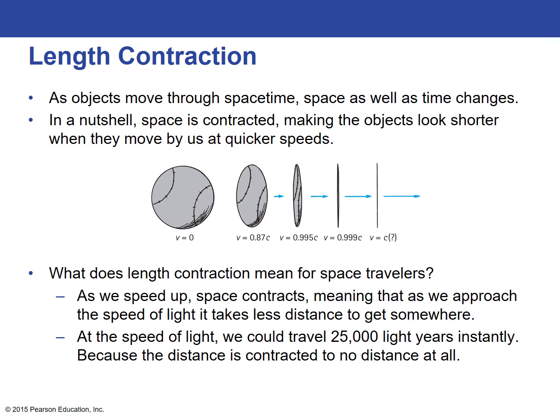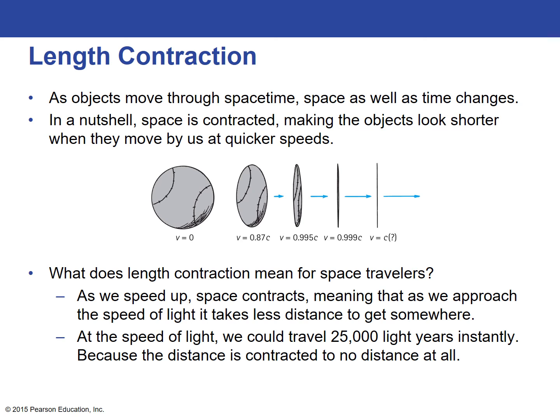Now, the other component to time dilation is length contraction. And as an object moves through space, space as well as time changes. In a nutshell, space gets contracted, making objects look shorter when they move by us at quicker speeds. So let's look at this baseball not moving at all.